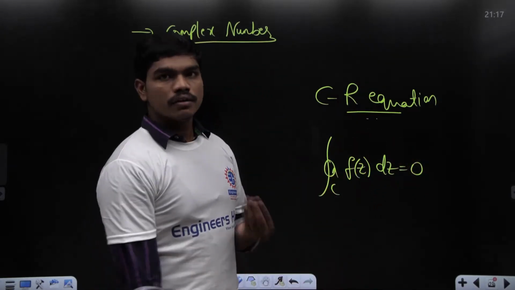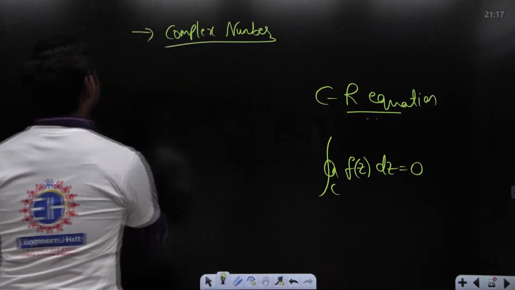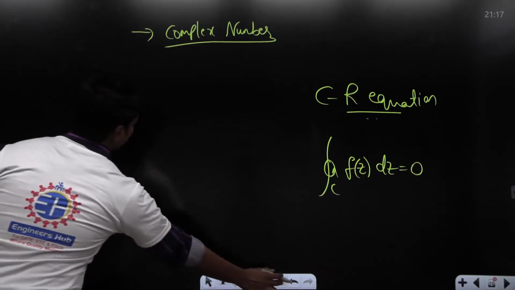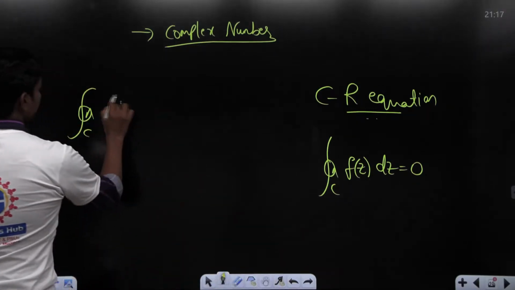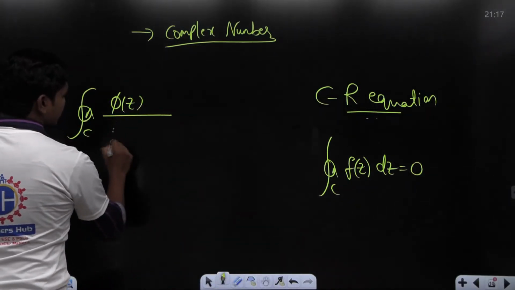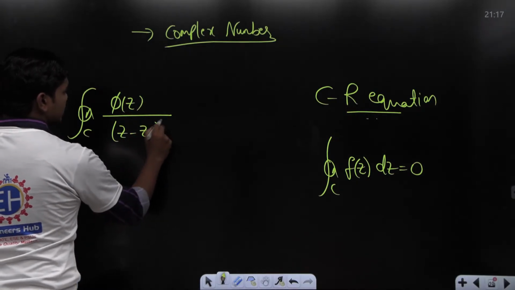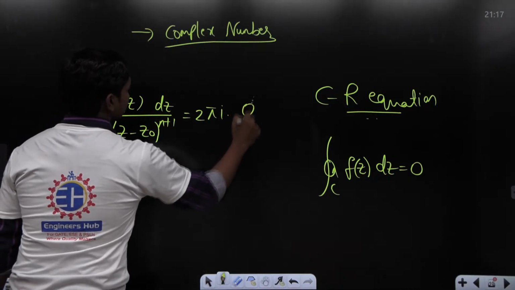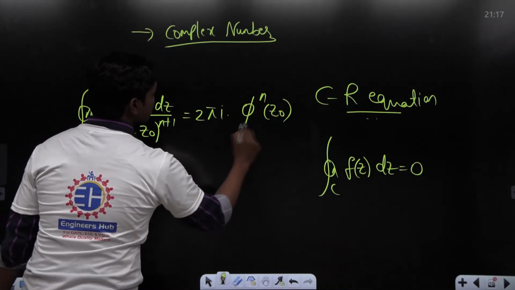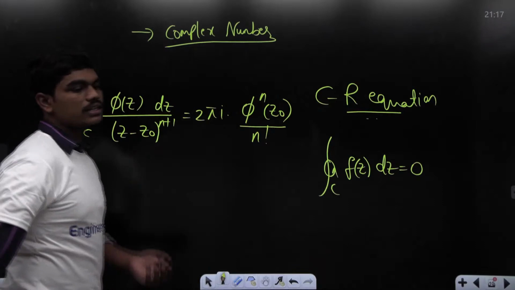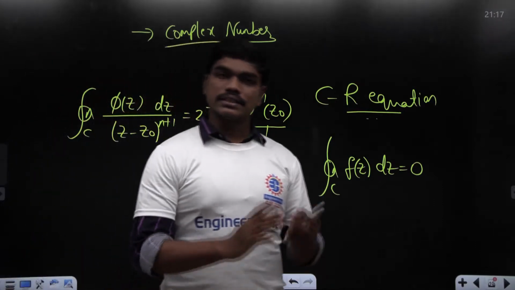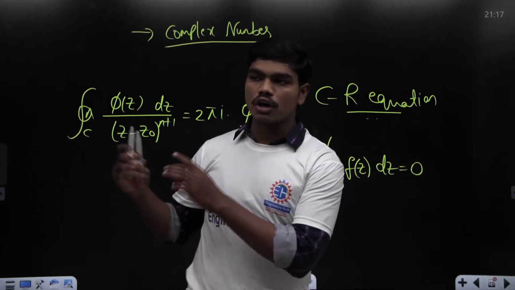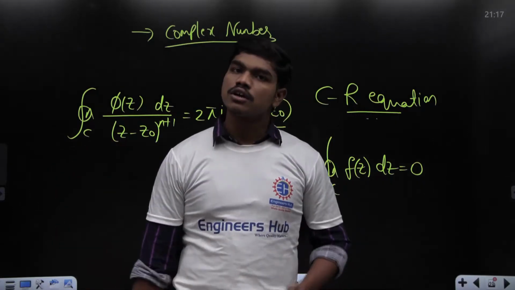And also we have seen Cauchy's integral formula, which is given by: whenever z is equal to z0 is the only stationary point, then the integral of phi of z divided by z minus z0 whole power n plus 1 dz is equal to 2 pi I times the nth derivative of this phi at z0 divided by n factorial. So this is what we have seen, and this is Cauchy's integral formula. Okay? And in the day before yesterday's class, I also showed you how this Cauchy's integral formula can be deduced from Cauchy's residue theorem.